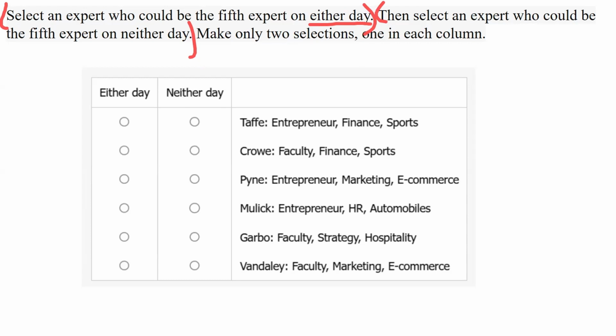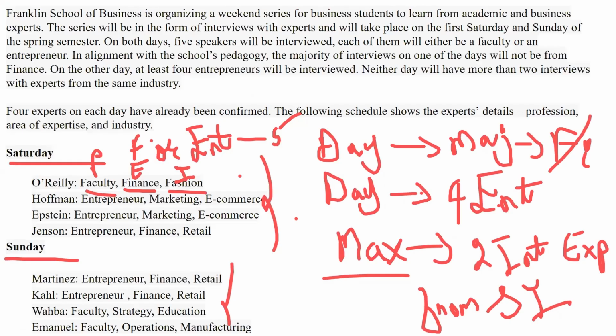Now, how do you approach it? We approach it question by question. So first, let us look at the first question. Select an expert who could be the 5th expert on either day. So here we have the experts, and we have to select one of those. So let us go ahead. Now, how do we go about it? Very simple. We have been given the rules and we just follow the rules.